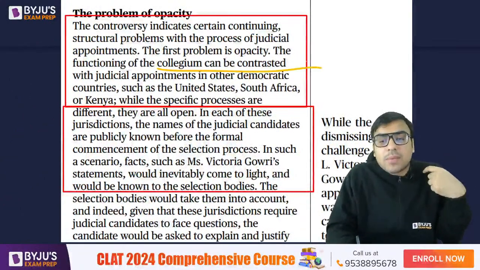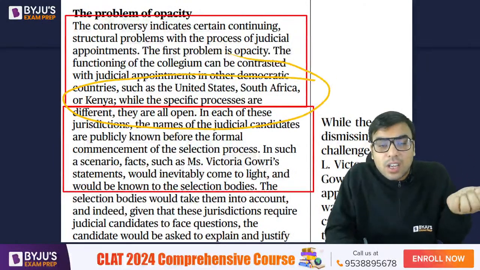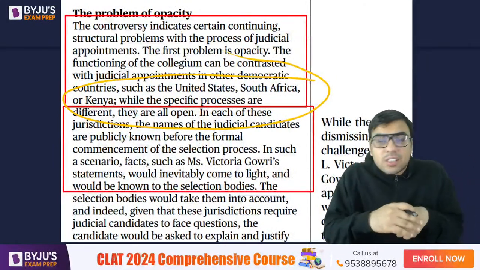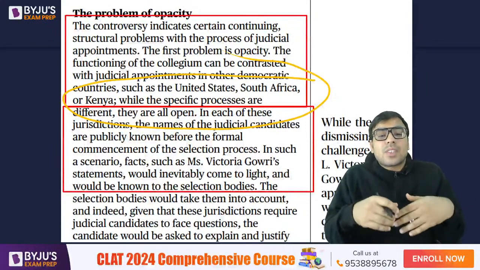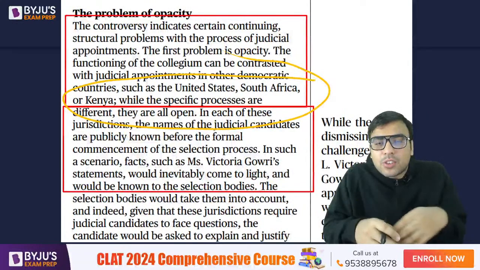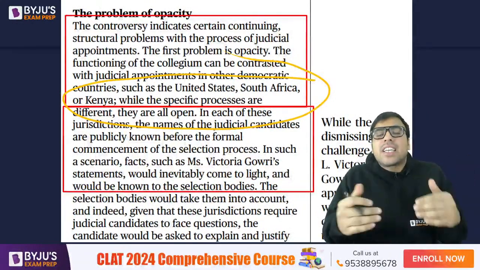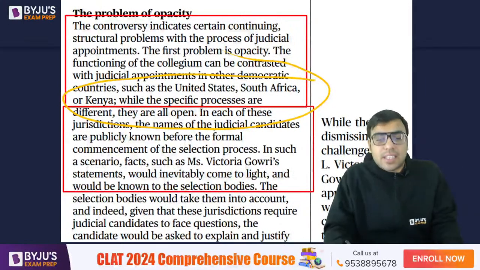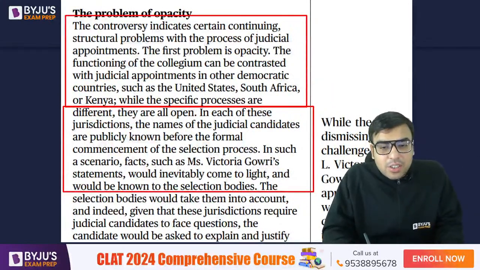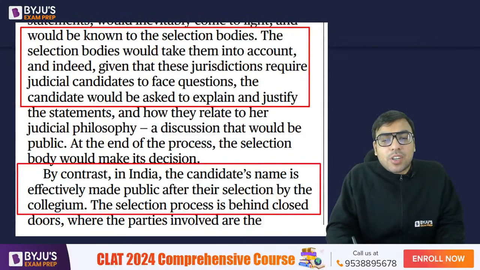The functioning of the collegium can be contrasted with judicial appointments in other countries like the US, South Africa, Kenya, etc. So the author is saying that judicial appointments in the USA, South Africa and Kenya also happen, but he says that in these countries it is much better. He is actually giving examples.